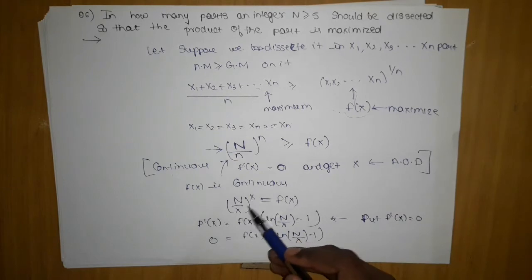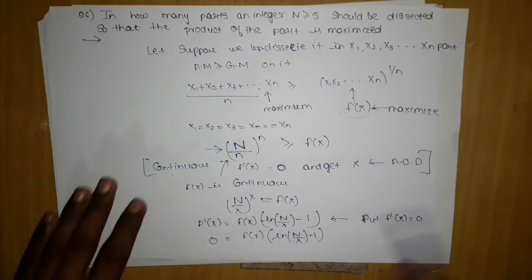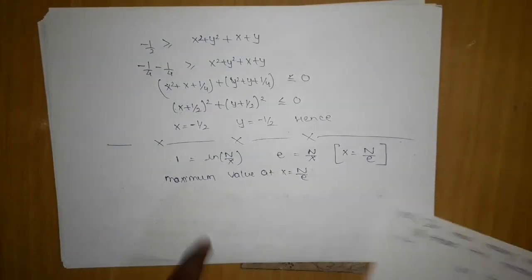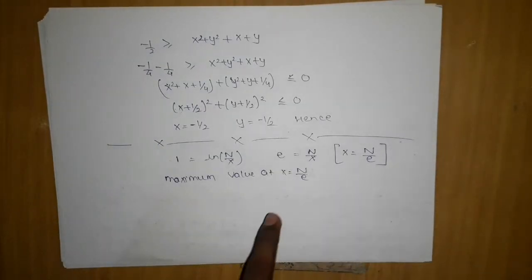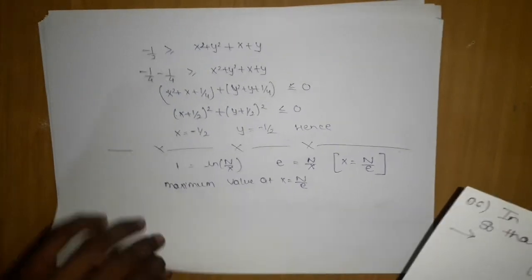The moment I replace n by x, then I differentiated it, got f dash x is equal to f of x into ln n by x minus 1. I put the f dash x is equal to 0 as I told. Then this will divide by this and will become 0. 1 will move here, and we will get finally x is equal to n by e, and the maximum value is at x is equal to n by e. Now let's move on to the next question.